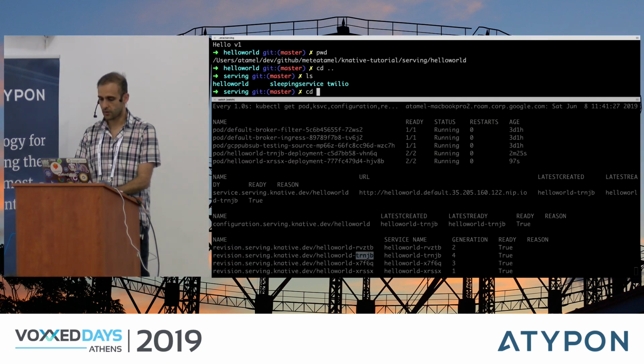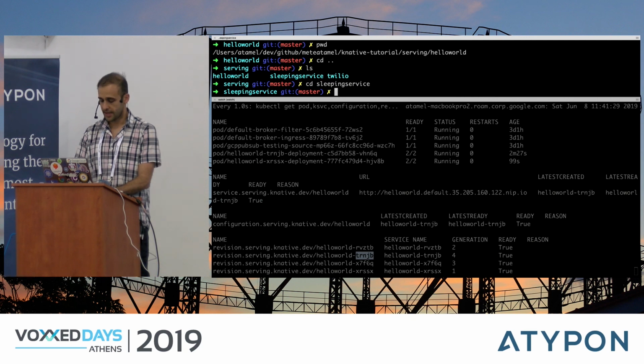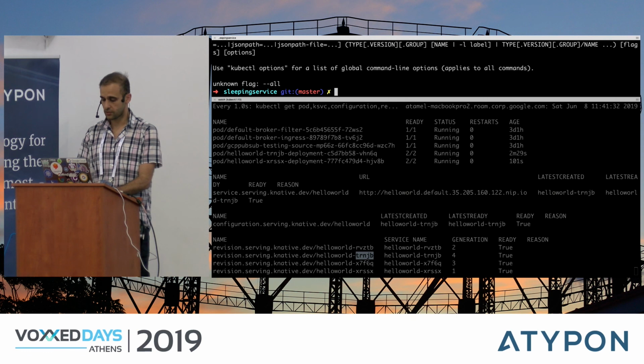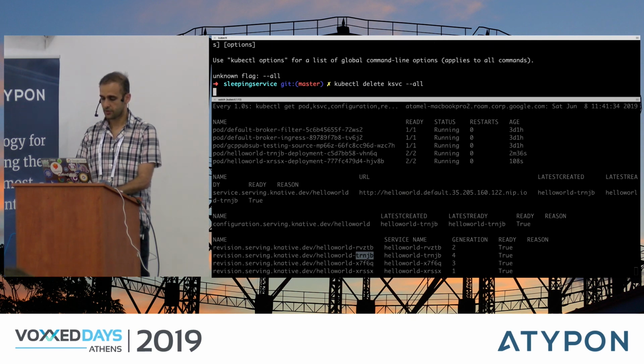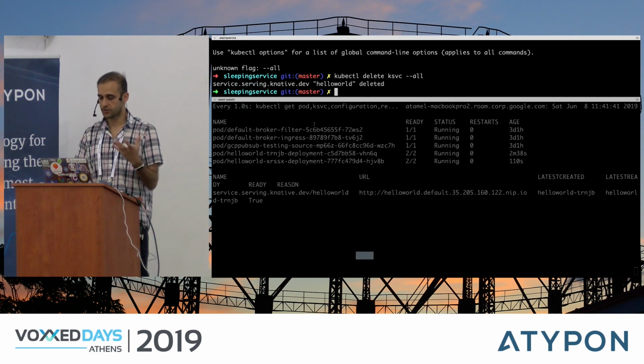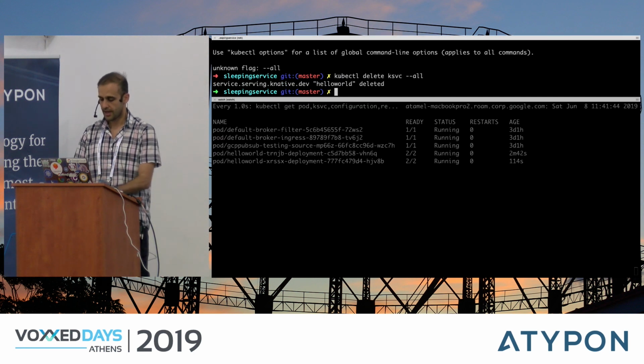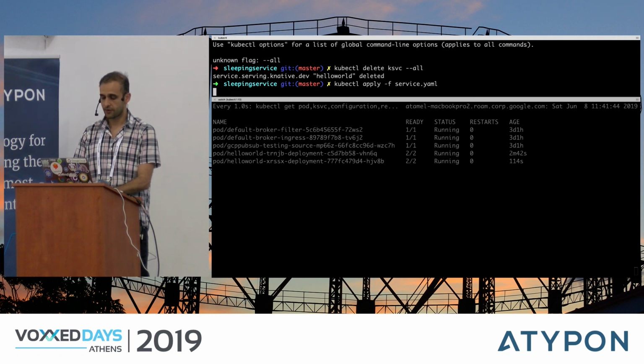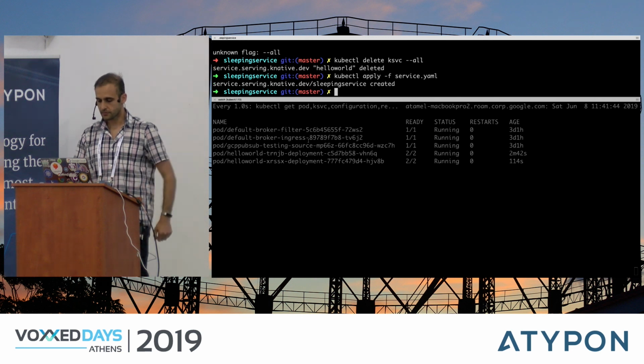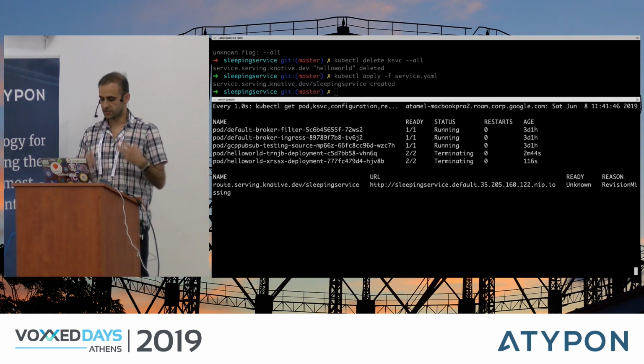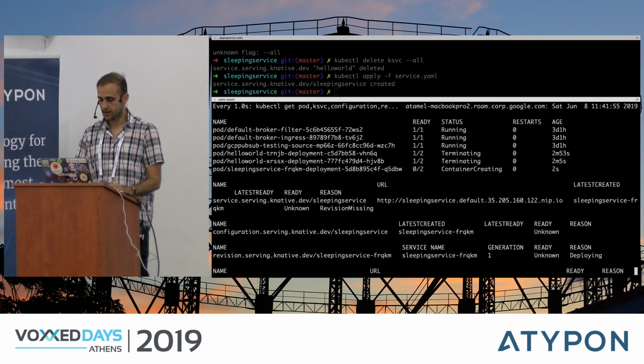So instead of hello world, let's go to the sleeping service. And let me actually delete all my services. Oops. kubectl delete knative service all. So this deletes my hello world service. As you can see, everything is gone. And now let's apply the service YAML for my sleeping service. So this should create a new service that will just sleep when it gets a request.